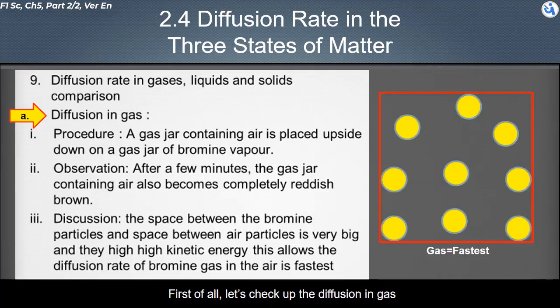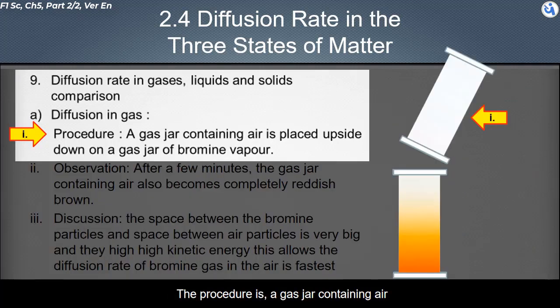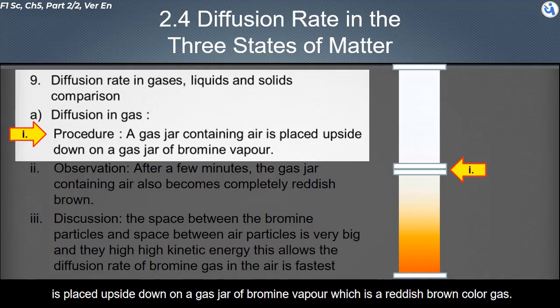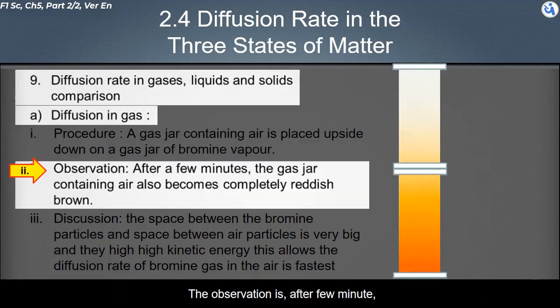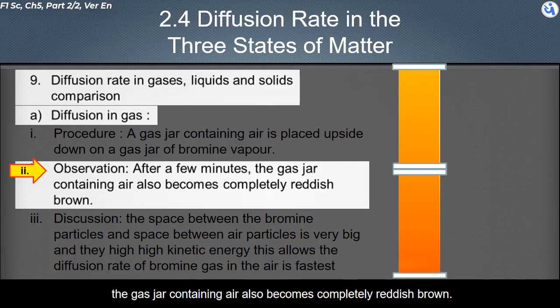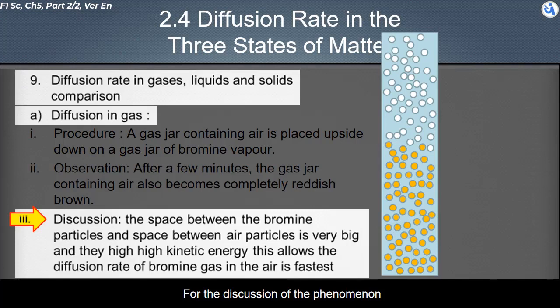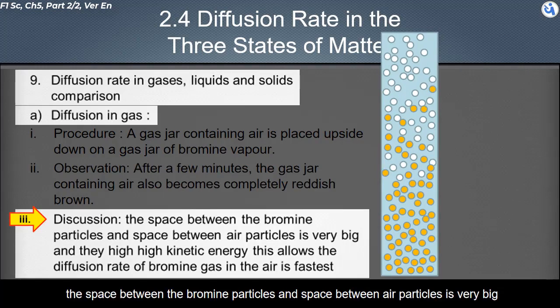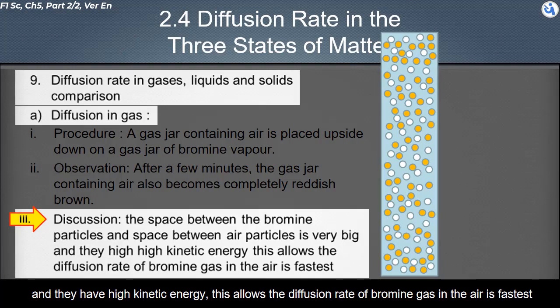First of all, let's check the diffusion in gas. The procedure is, a gas jar containing air is placed upside down on a gas jar of bromine vapor, which is a reddish-brown color gas. The observation is, after a few minutes, the gas jar containing air also becomes completely reddish-brown. For the discussion of the phenomenon, the space between the bromine particles and the space between air particles is very big, and they have high kinetic energy. This allows the diffusion rate of bromine gas in the air to be fastest.